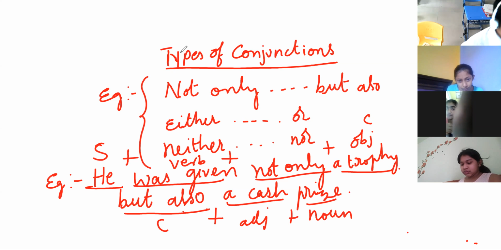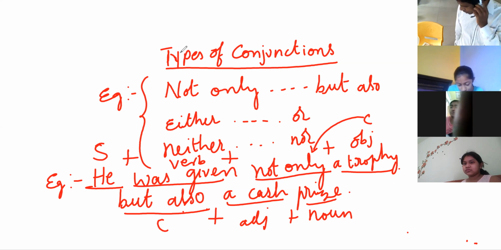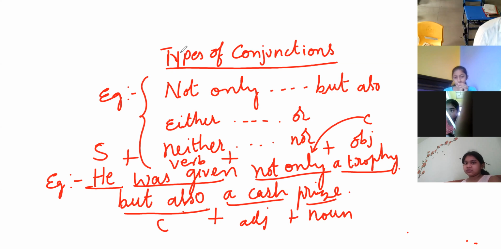This is the structure of a sentence with not only but also. Subject plus verb plus not only plus a trophy, that is the object. Here the object is not a conjunction, this one is. Then but also conjunction plus adjective a cash plus noun prize. You have to remember like that. It depends on the sentence; there is no exact structure for not only but also, but for you to frame the sentence, I have given the structure like this. Understood? Now I'll give one more example.